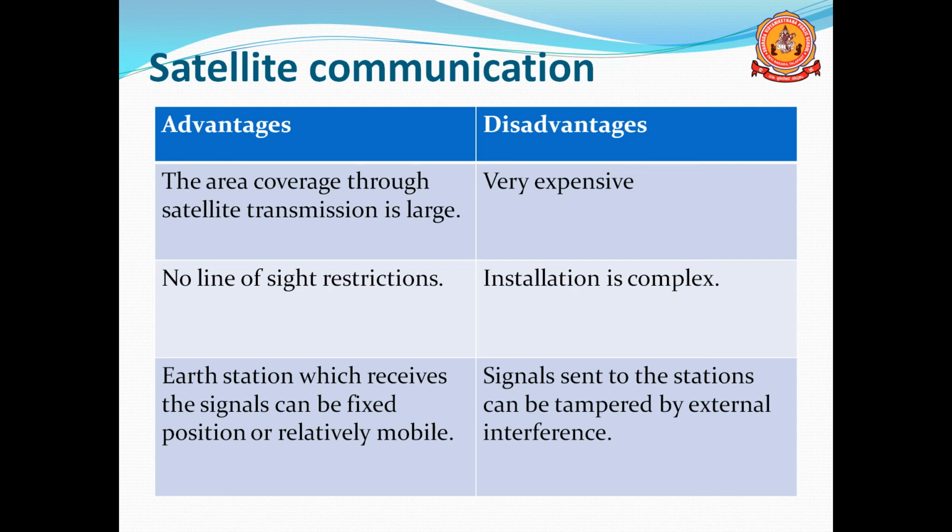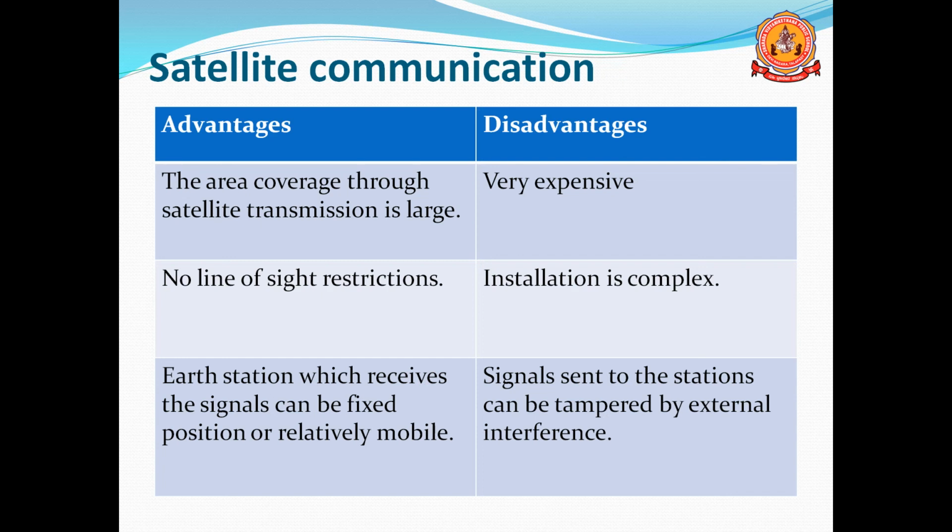Then the earth station which receives the signal can be fixed in one position or relatively mobile. If you want to receive the data from the satellite, either we can fix it in one place, or we can change. It also provides portability, or we can say relatively mobile. If you take any news channel vehicles, they use an antenna that is relatively mobile. Wherever they are going, they will receive the data by using that antenna. At that place they can take that one.